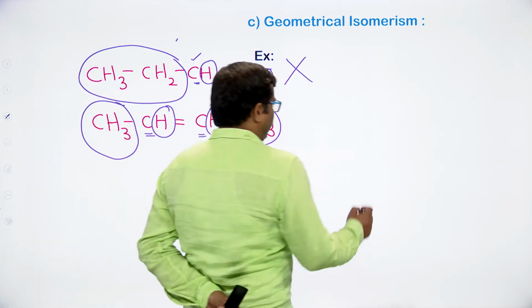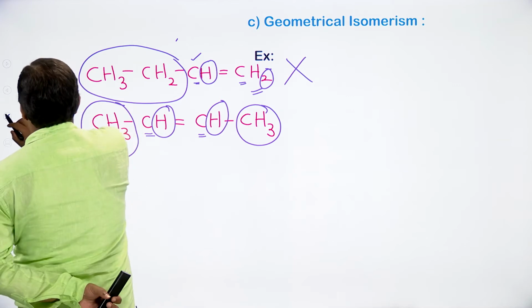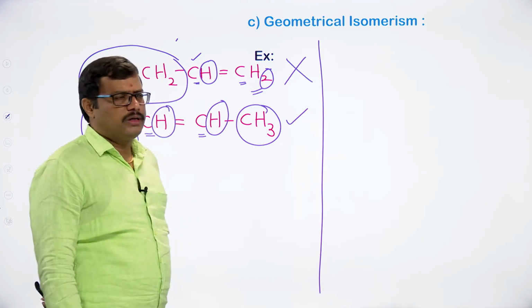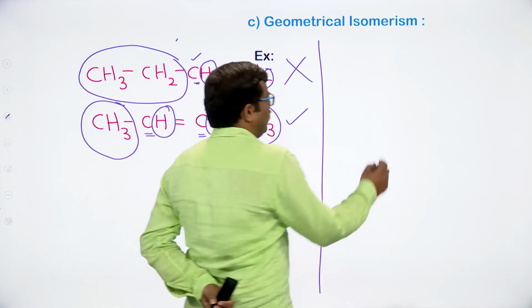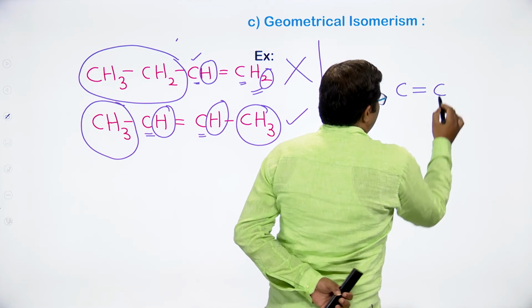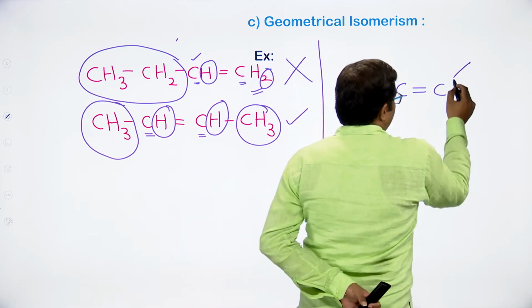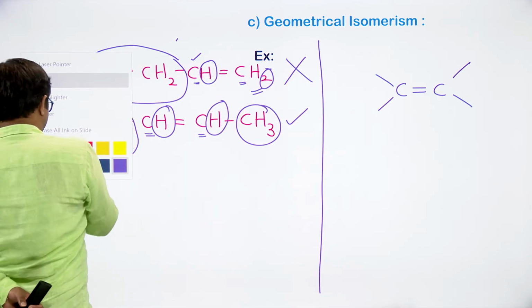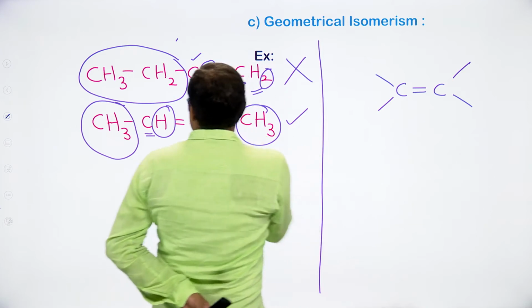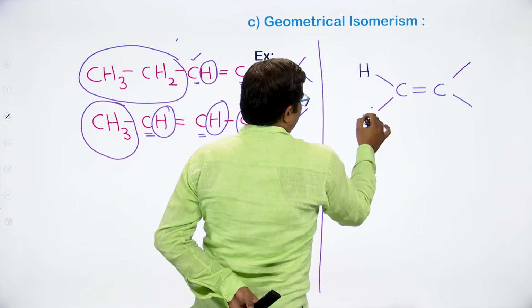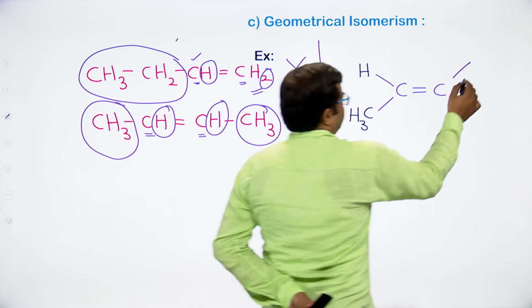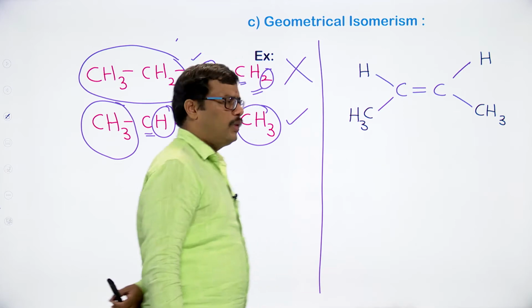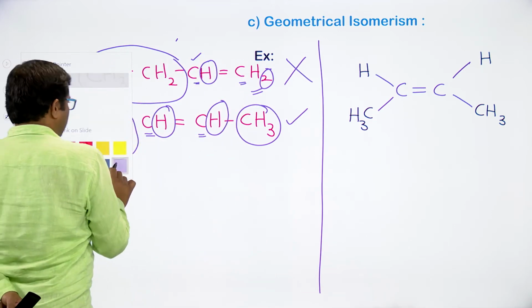How can we write it? Let me write the molecule here. So this will exhibit the geometrical isomerism, while 1-butene won't. I am writing the carbons which are connected with the double bond, then I am writing the groups attached to them. So here in the first case we have one hydrogen atom and one CH3 group. On the second doubly bonded carbon atom also we have one hydrogen and one CH3. So I am writing the molecule in that fashion.